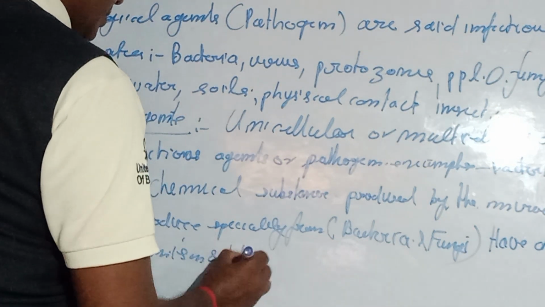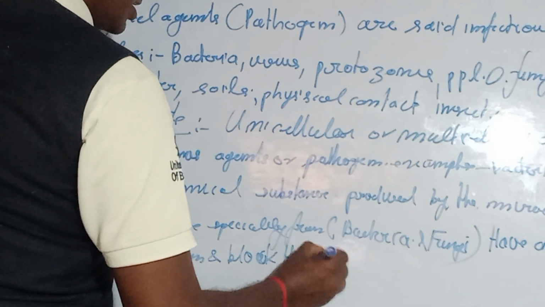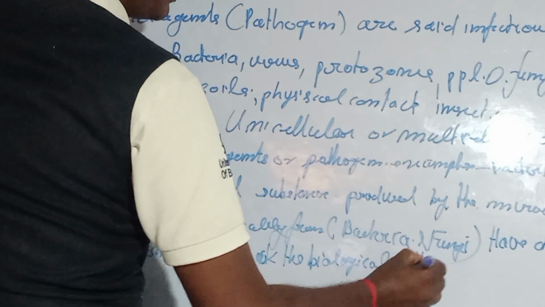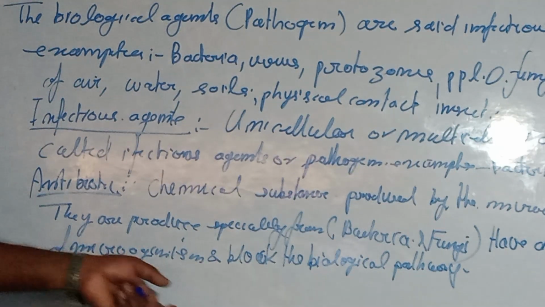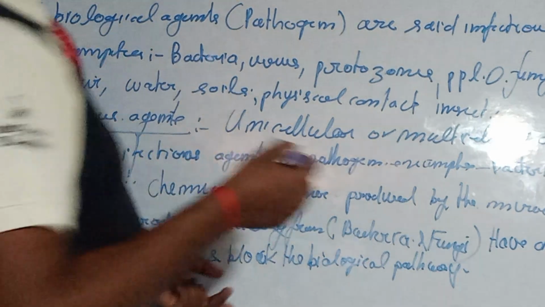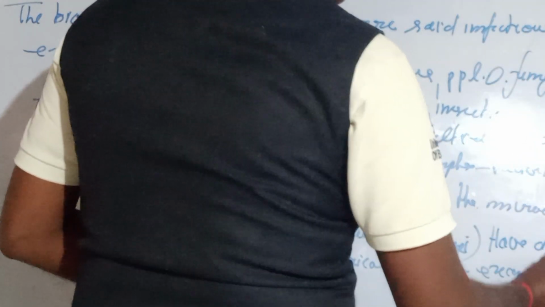Sometimes they inhibit microorganisms and block the biological pathway. Let us take some examples.